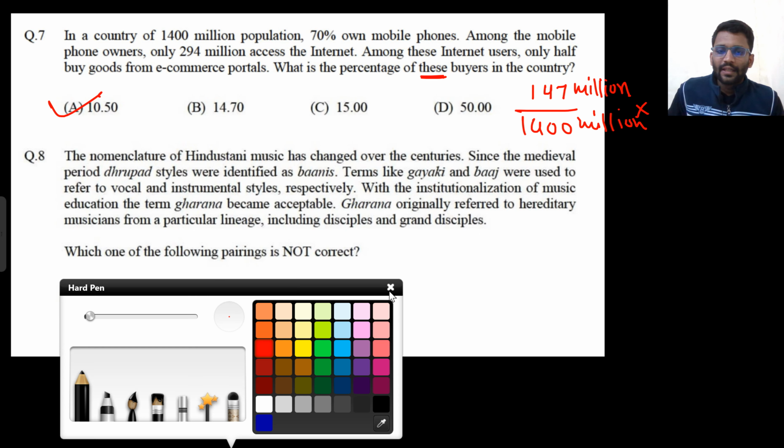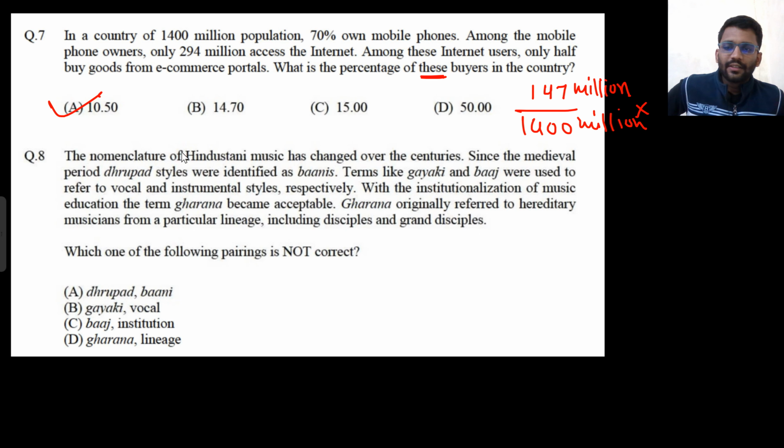Let's see this question. Very easy question. The nomenclature of Hindustani music has changed over the centuries since the medieval period. Drupad style was identified as Banis, or Bani. So which one of the following pairs is not correct? So Drupad was identified as Banis.